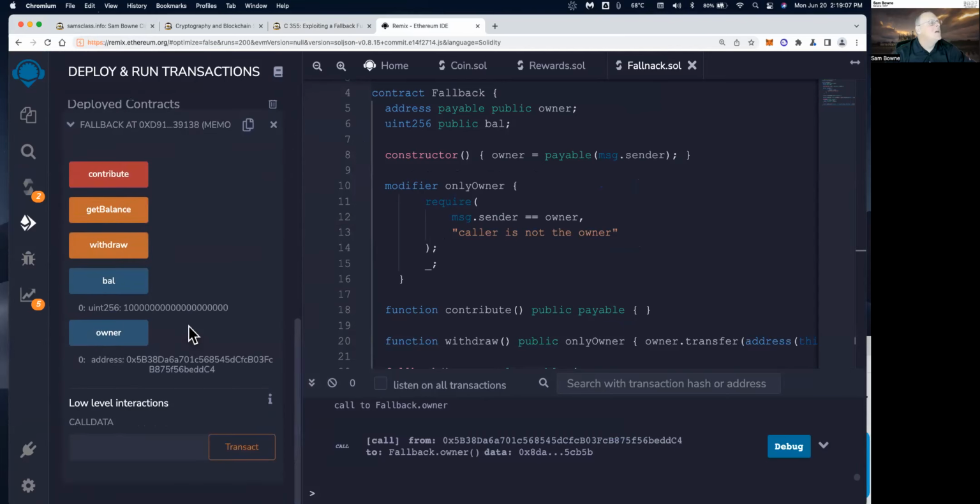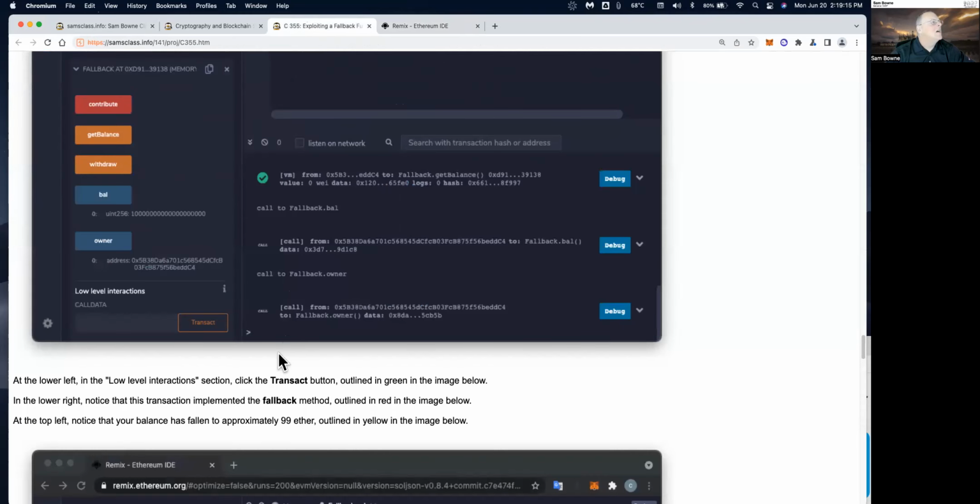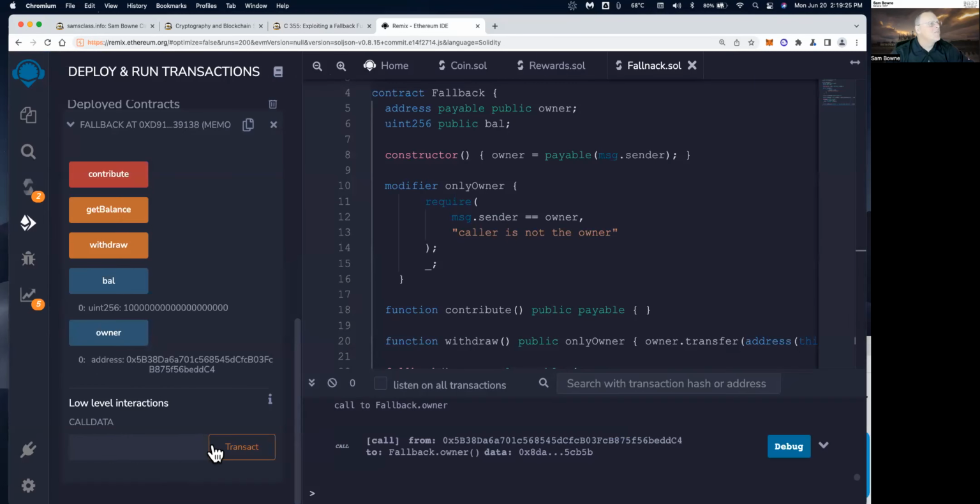And now I send it directly to the contract, which I think I'm going to need to copy that address in there. No, I guess not. Okay. It'll just send the ether to the contract. So I send it with low-level transactions and it succeeds.